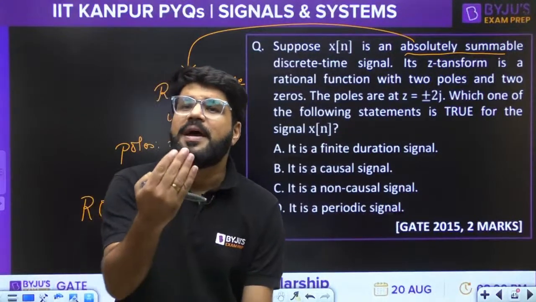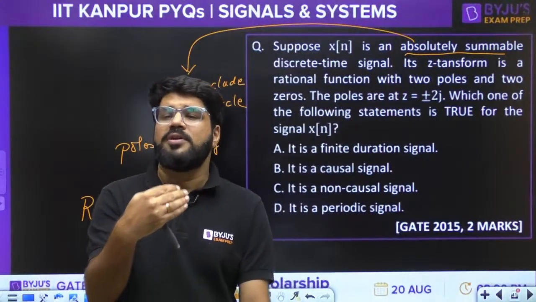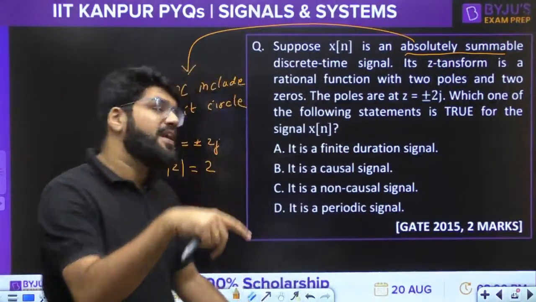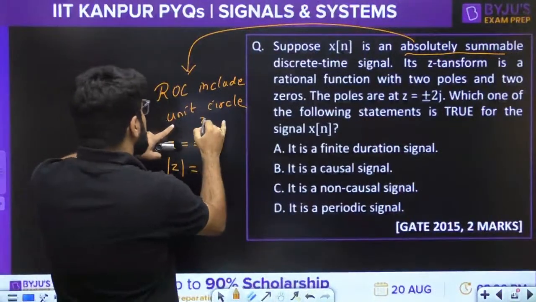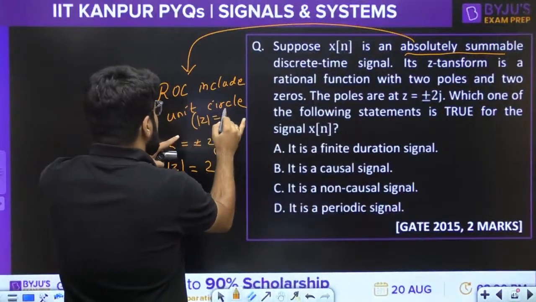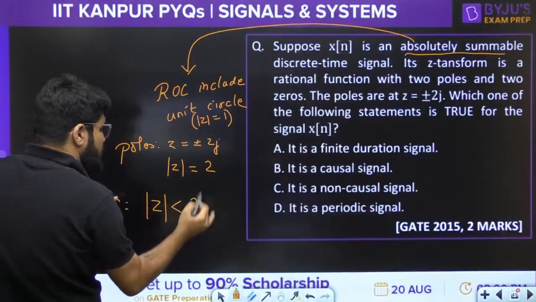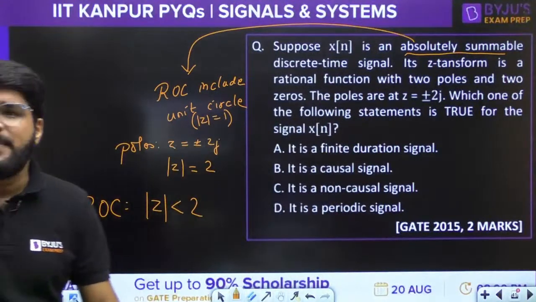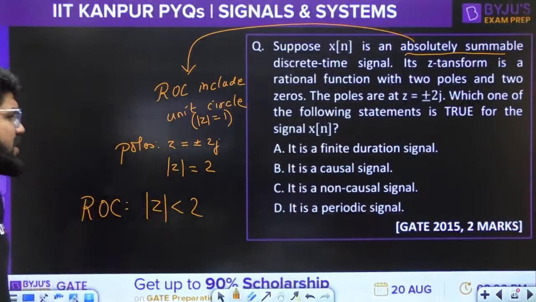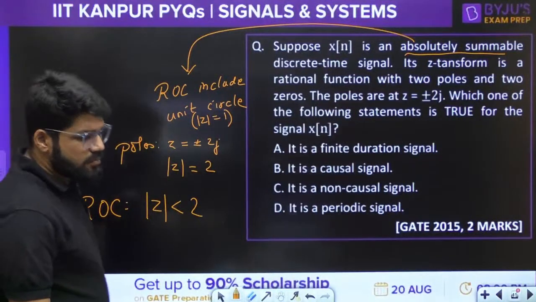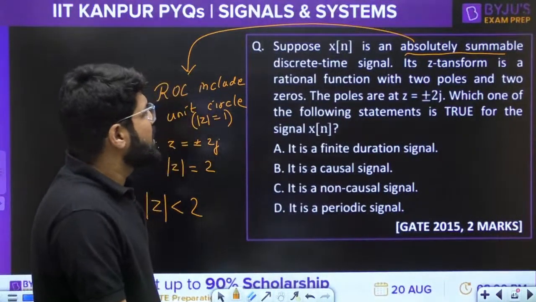So ROC can be either mod z less than 2 or mod z greater than 2. But you want the inclusion of the unit circle. Unit circle means mod z equal to 1. So to include mod z equal to 1, you have to come below 2. So ROC is mod z less than 2, right? What is the correct answer?